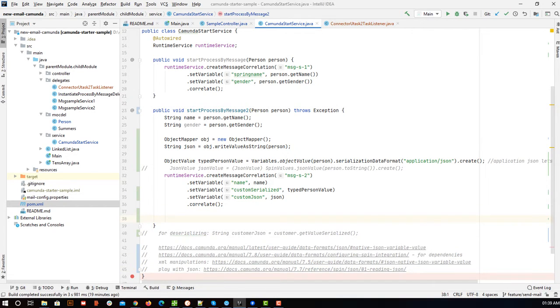Here I am assigning an actual object. What all we can do with this, I'll cover in a moment. Custom JSON will have a literal JSON. Why I am doing this, again I'll cover in a moment. Okay, so let me start this.